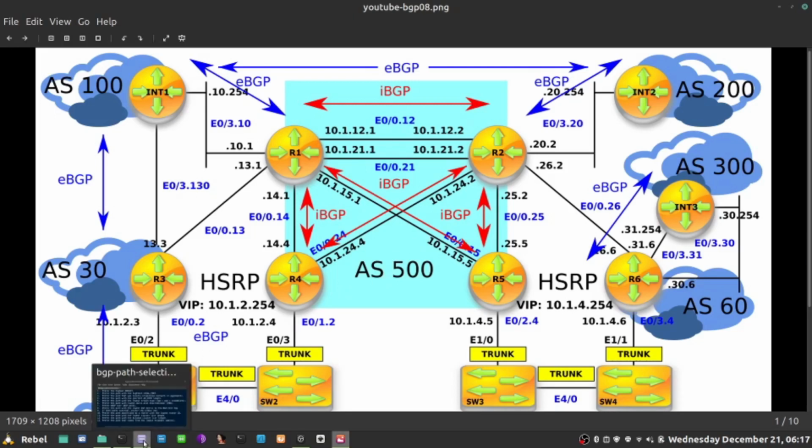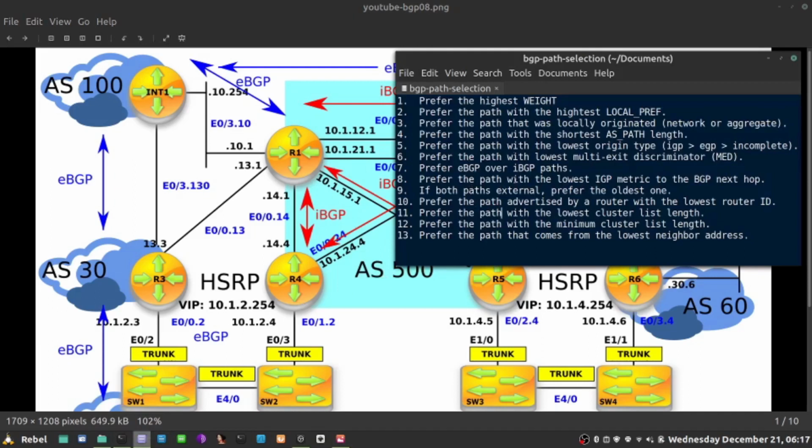Why is that? Because the AS path prepending, or the shortest path that we use towards the destination, is actually the 4th parameter tested. So if, for example, R1 decides to use local preference, they can always override our attempt. But this is a suggestion, and this is the first actually parameter checked if nothing is changed in AS500 towards our destinations. If there's no weight, no local preference, then this is going to be our first test, really, and this is how I'm going to influence the packets.